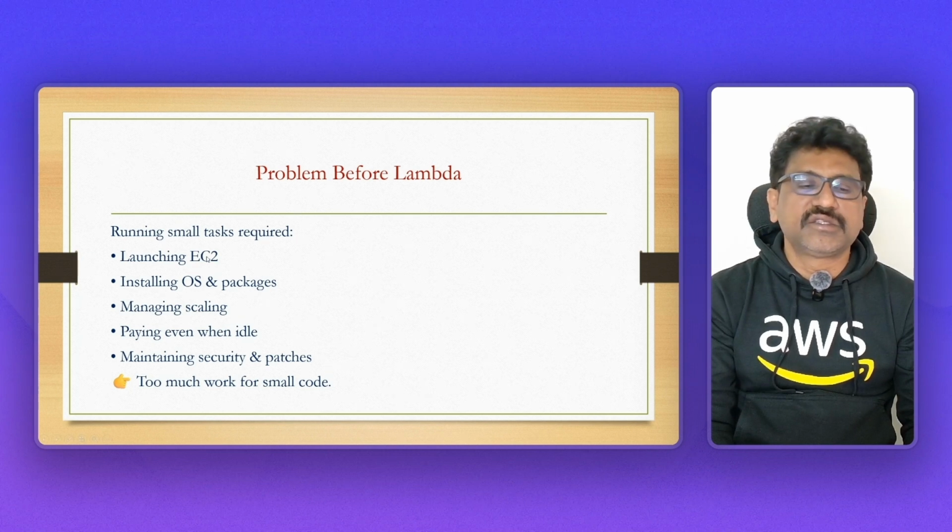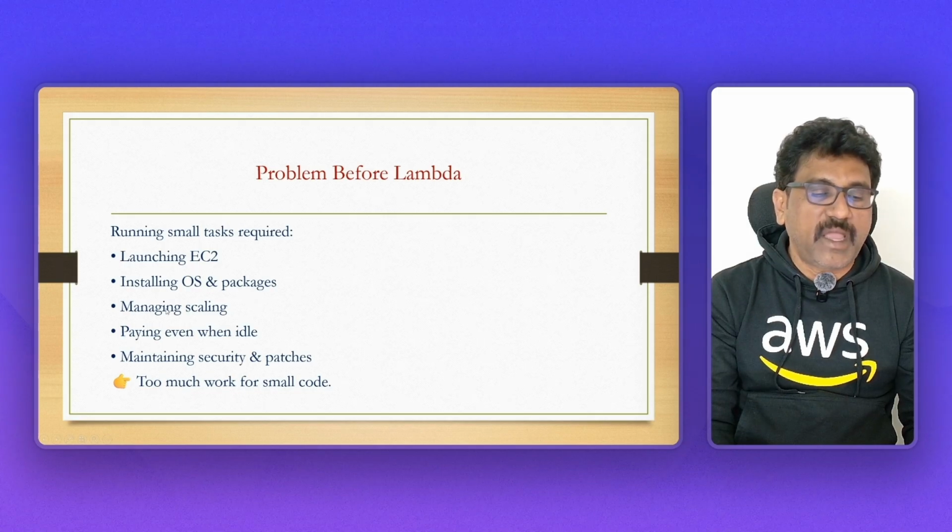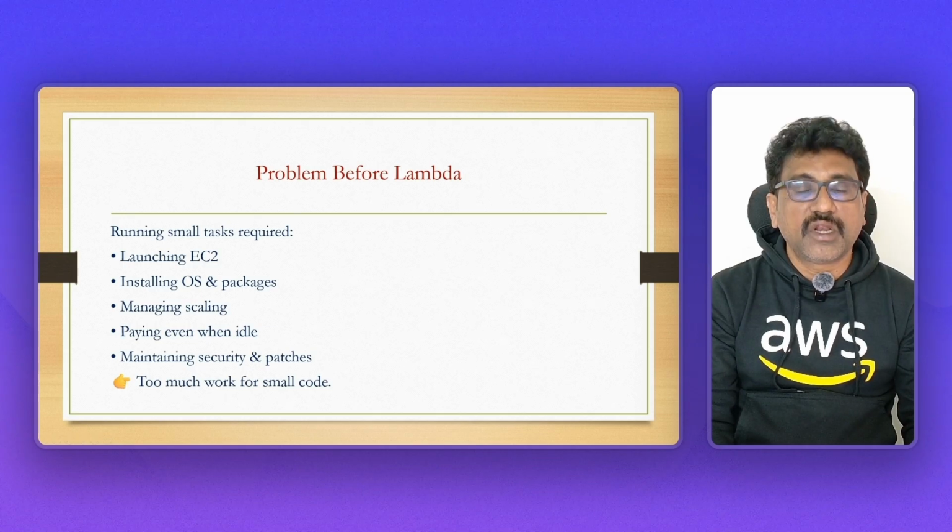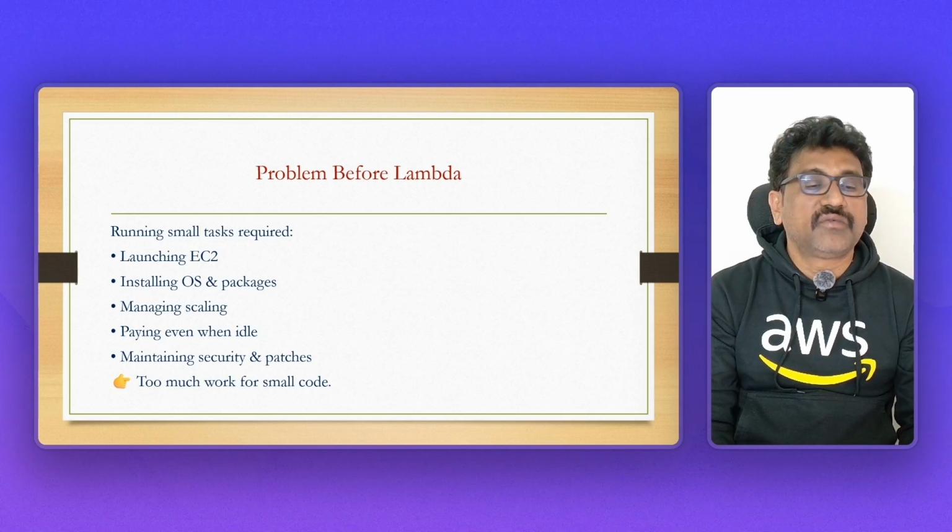Instead of creating EC2, installing OS and packages, managing scale up and scale down, and paying even though it is idle, you can just go with Lambda. These steps are not required if you want to run a really small piece of code. Instead of using an EC2 instance, you can just go with Lambda.